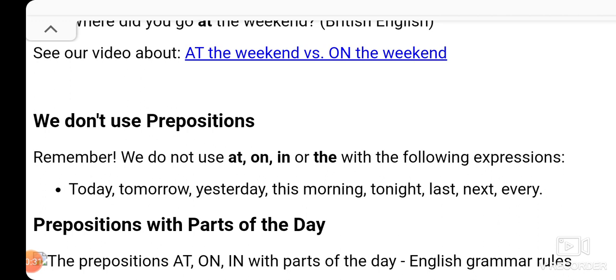You cannot use them with yesterday, this morning, tonight, last, next, or every. You cannot say "I'm going to do this work on today". "On today" is wrong. I'm going to do this work today. I shall do this tomorrow, not "on tomorrow", "on yesterday". So these are the words: today, tomorrow.